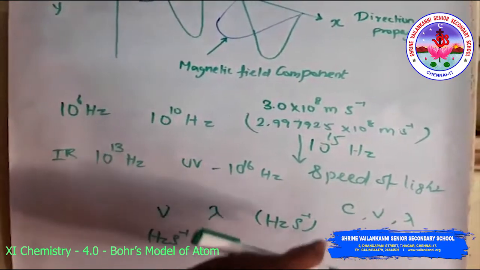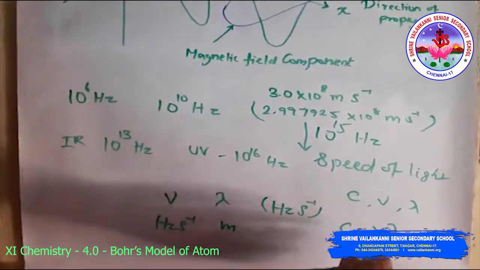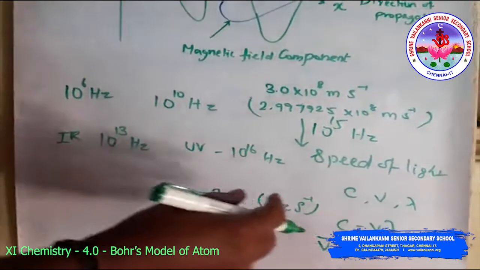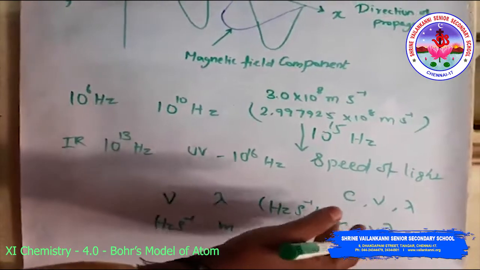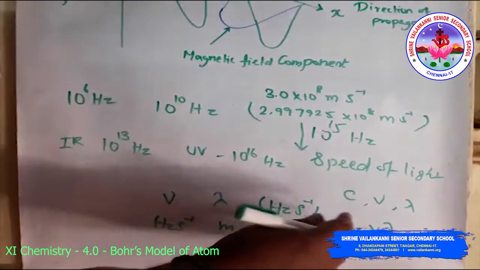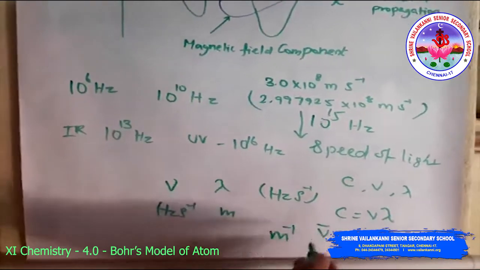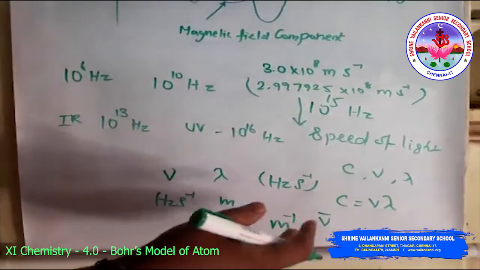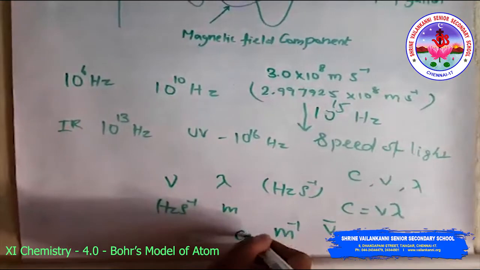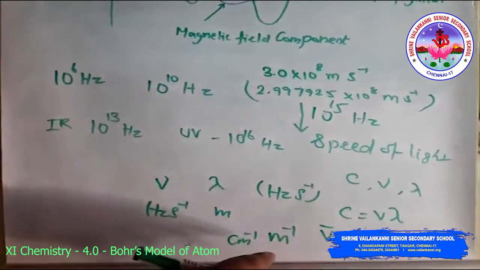Another quantity commonly used, especially in spectroscopy, is the wave number, simply ν̄. It is defined as the number of wavelengths per unit length. Its unit is the reciprocal of the wavelength unit, that is meter inverse. However, it is commonly used in units of centimeter inverse, which is not an SI unit.